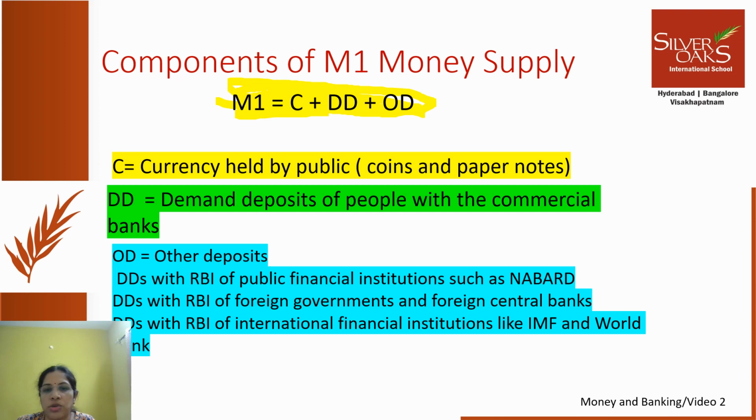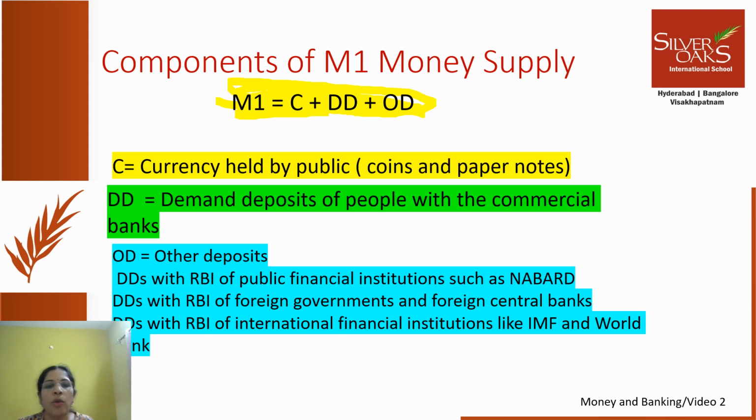International financial institutions like the IMF and World Bank, and many other international financial institutions, have their demand deposits with our RBI. That also is part of money supply. So in all this, what you have to notice is that all these are demand deposits. Now, this is a very important slide for you to focus on. This is the most important component of this unit of this chapter. So C plus DD plus OD. You have to remember this.